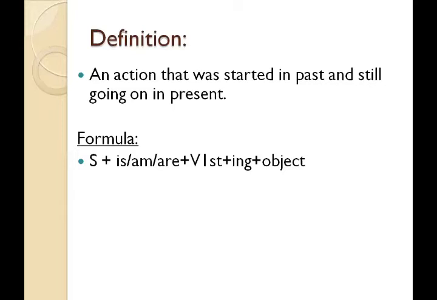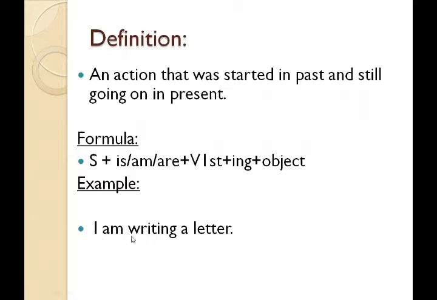Now I am giving you the examples. I am writing a letter. I am writing a letter means you are doing some work right now. You are writing a letter right now at that moment. So which are the helping verbs? Am and ing. With writing, ing shows the continuity of action here.